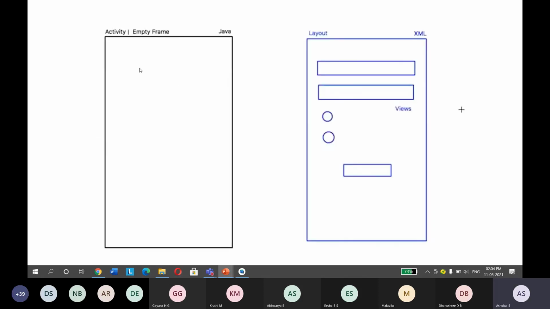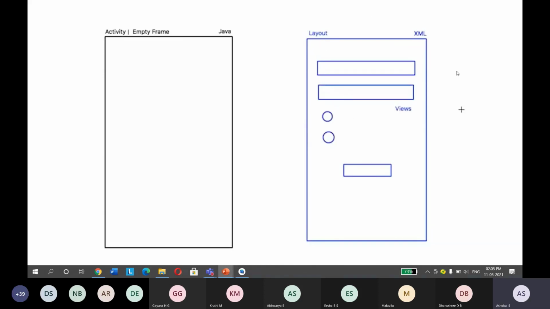So this is the activity. The first thing you see in Android is the activity area. It is an empty frame where you need to design the thing. And we have a layout.